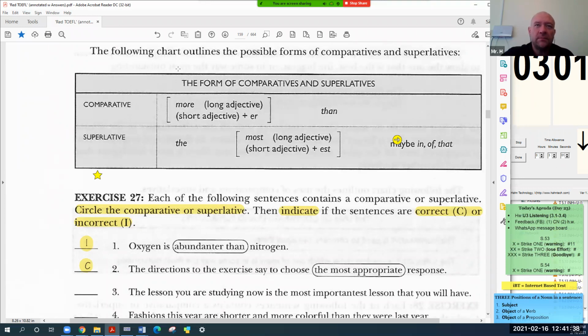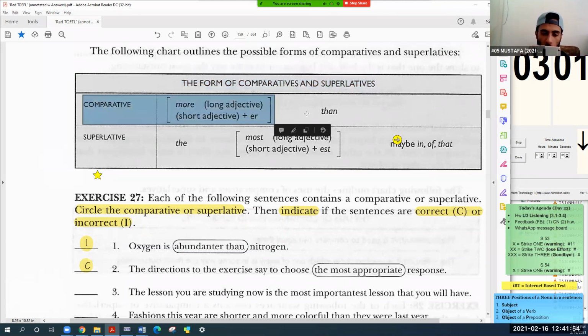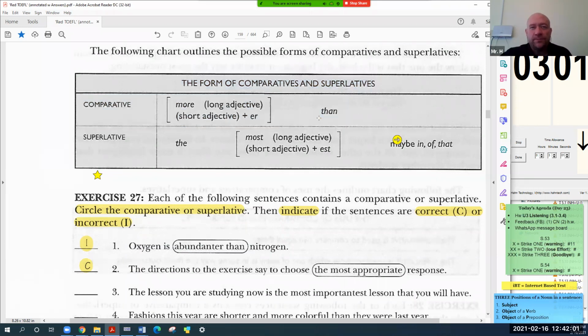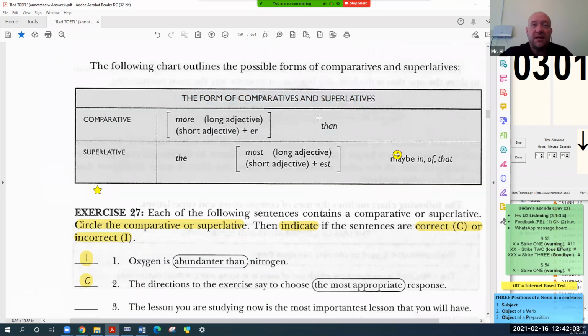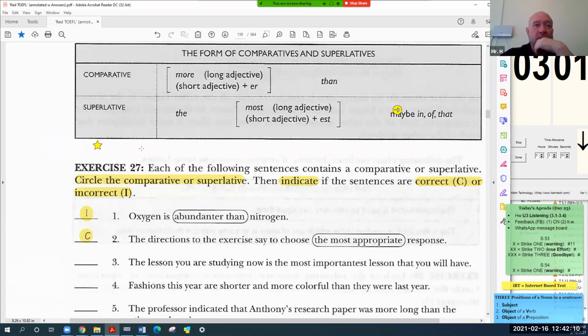The form of comparative and superlative. Comparative: more plus a long adjective, or a short adjective plus er than. Now, there is some information we need to include here about a long adjective.